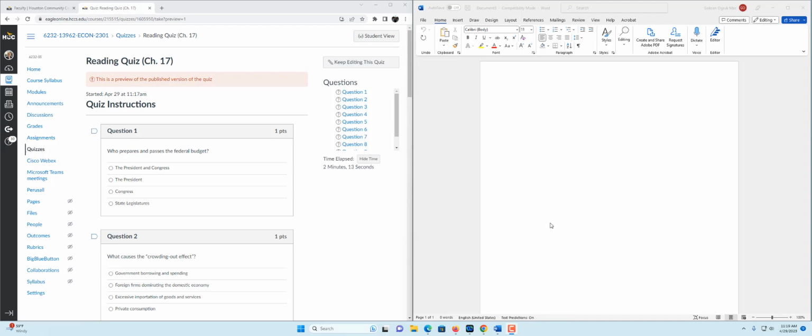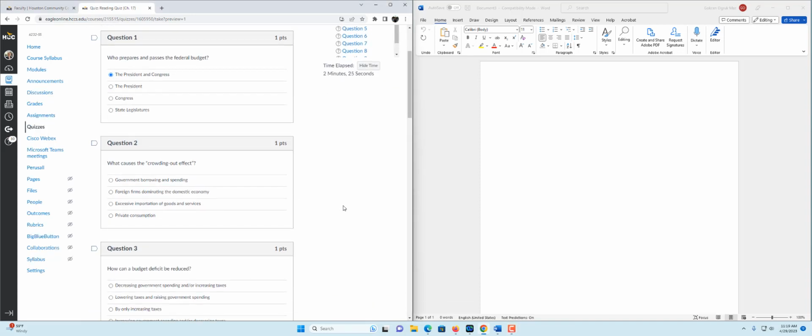So let's start with the first question. The first question is asking who prepares and passes the federal budget. So the right answer is President and the Congress. Question 2. What causes the crowding out effect?